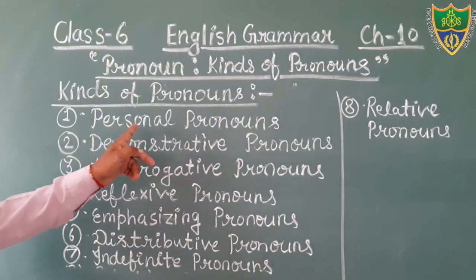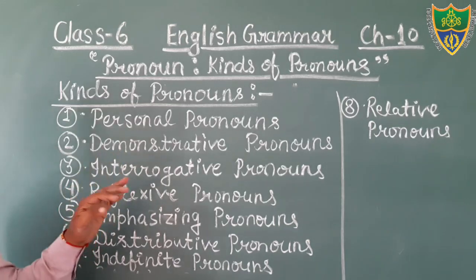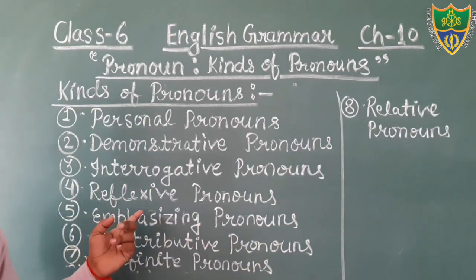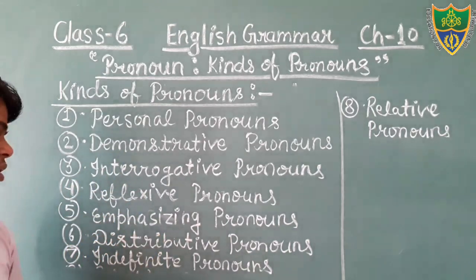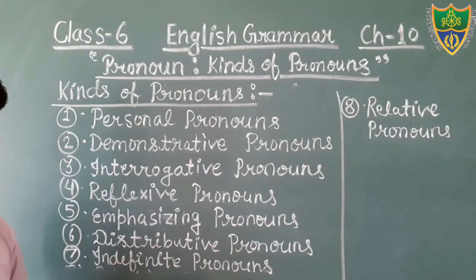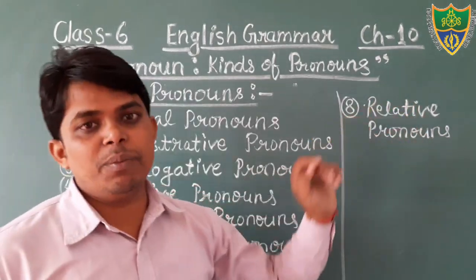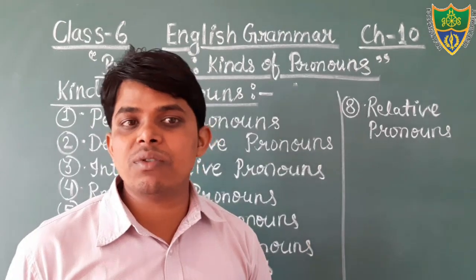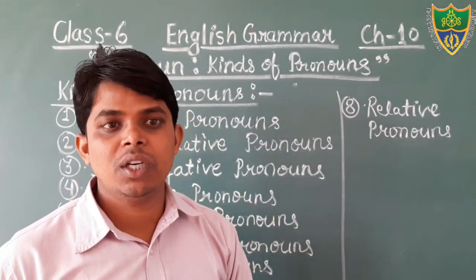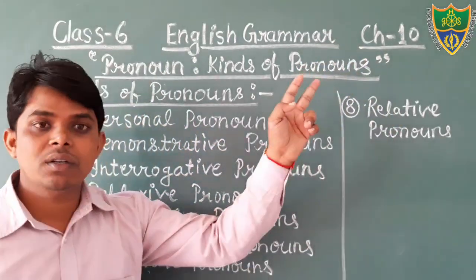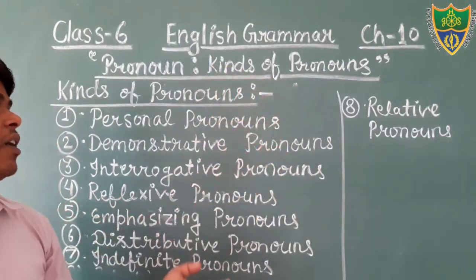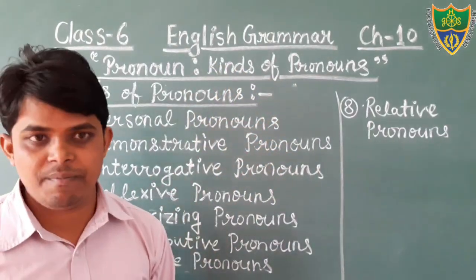Just see. Personal pronoun, demonstrative pronoun, interrogative pronoun, reflexive pronoun, emphasizing pronoun, distributive pronoun, indefinite pronoun, and relative pronoun. These kinds of pronouns are given in your book in chapter number 10. And these kinds you have to read in detail.